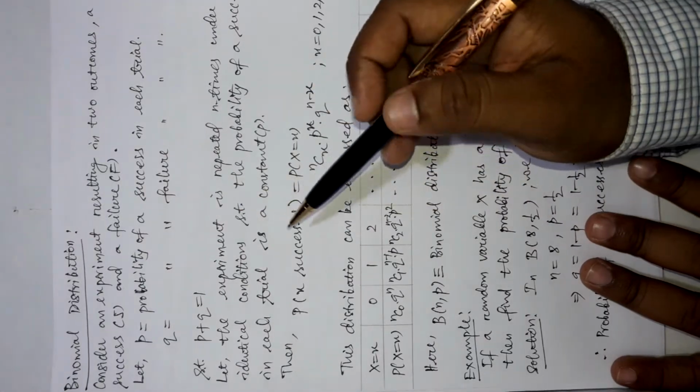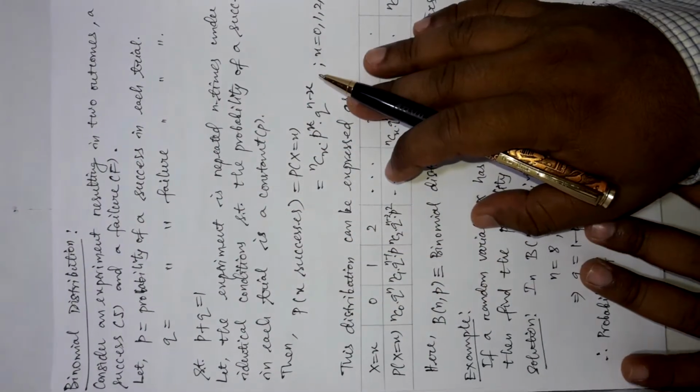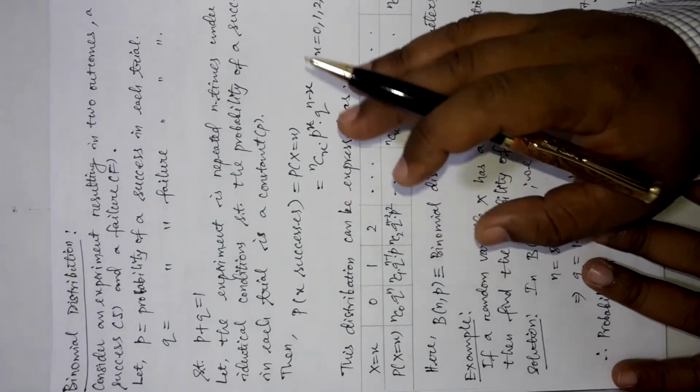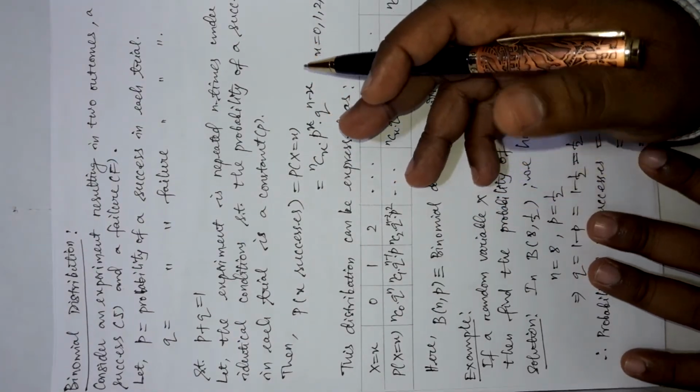As always, I am not discussing the derivation of the formulas here. I am coming directly to the formula, and I will tell you the meaning of this formula and the application of this formula.